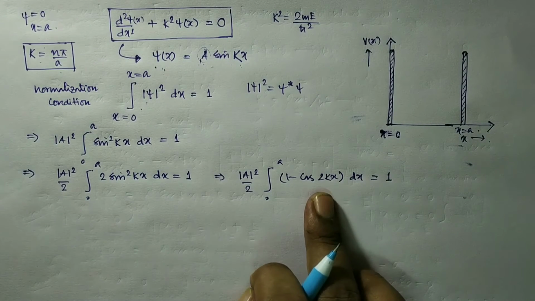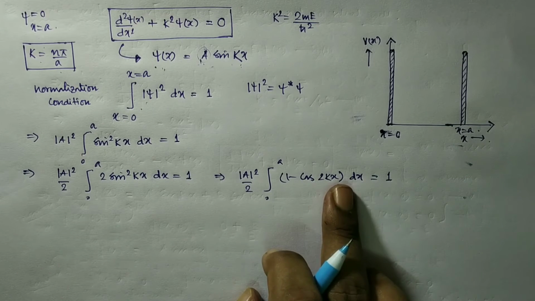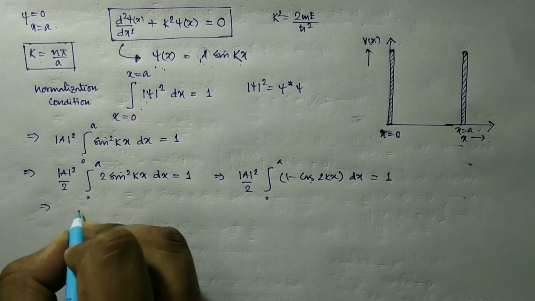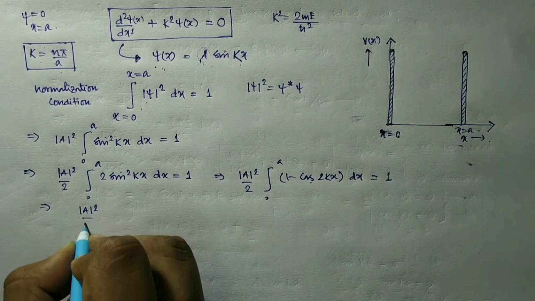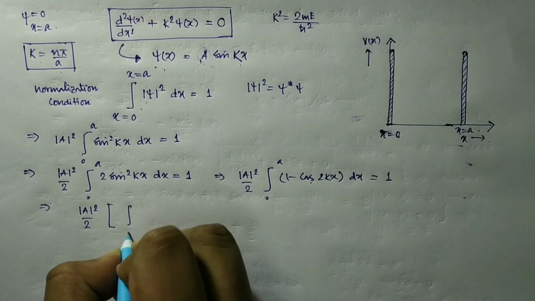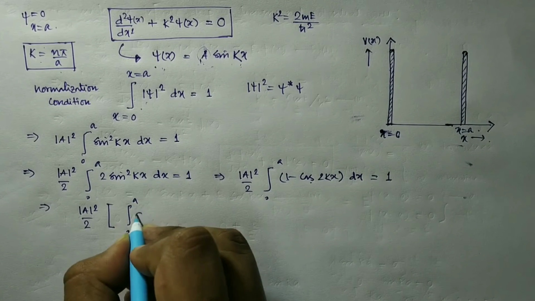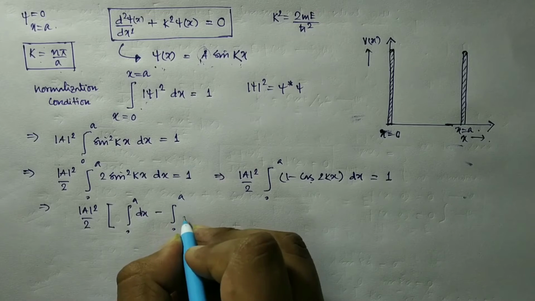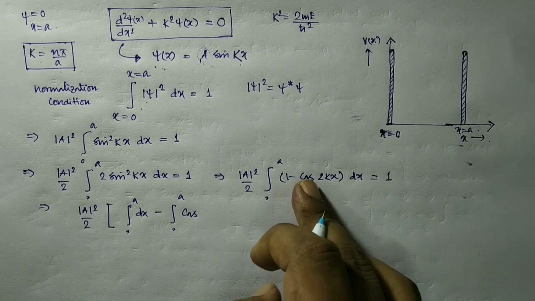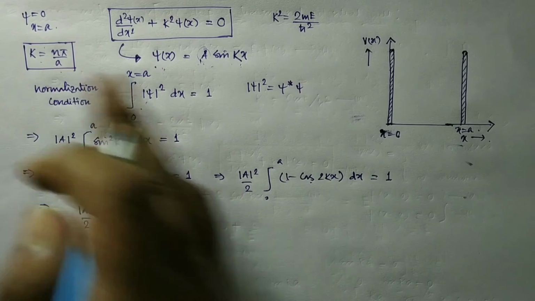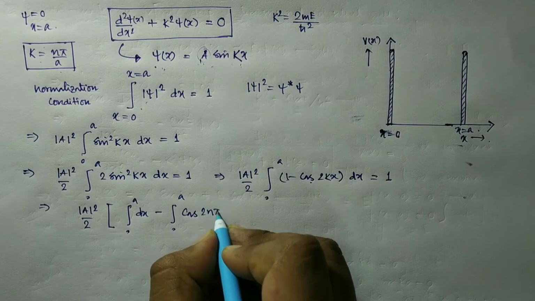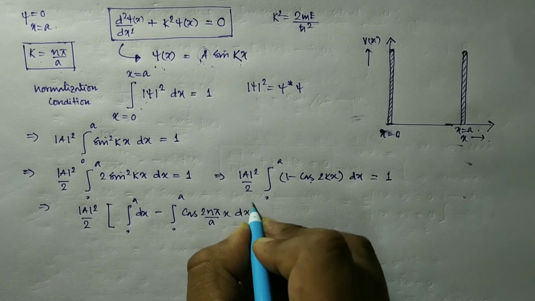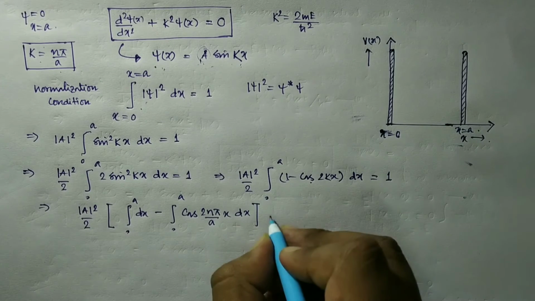Now using the value of k, n pi x by a we have. So here we have mod of a square by 2 integral from 0 to a dx minus integral from 0 to a cos of 2 n pi x by a dx. So this is equal to 1.